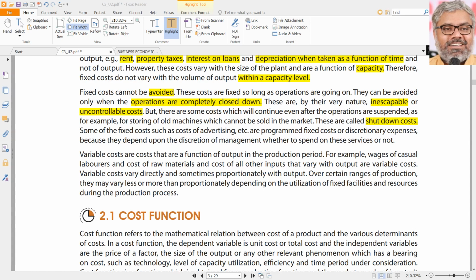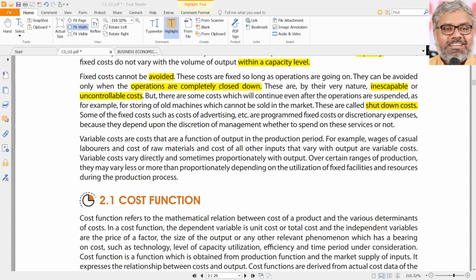Not possible. That will take a lot of time to sell the old machines in the market. Till that time they have to pay the factory rent, right? Because their machines are lying there only. Till the time some other buyer comes and buys these machines, they are still paying the factory rent. Means without operations also they still incur those costs. That is why those are called shutdown costs.